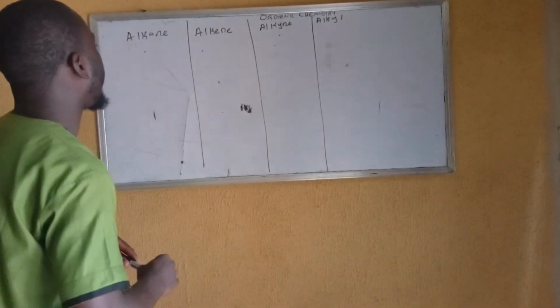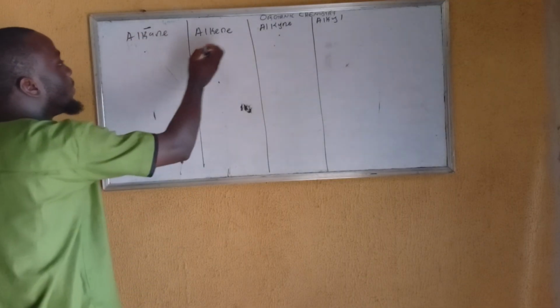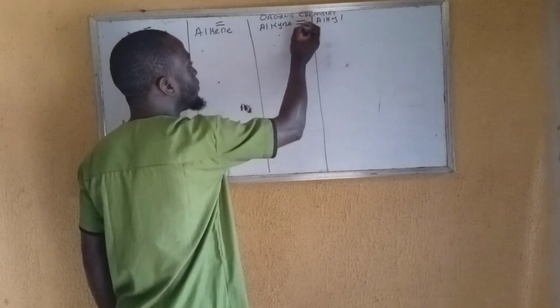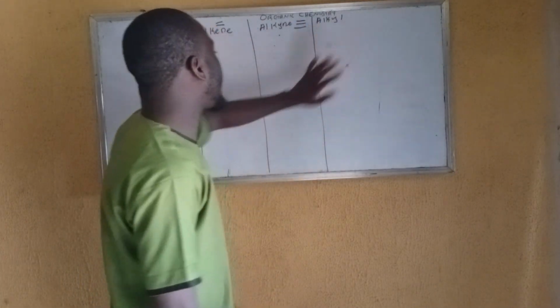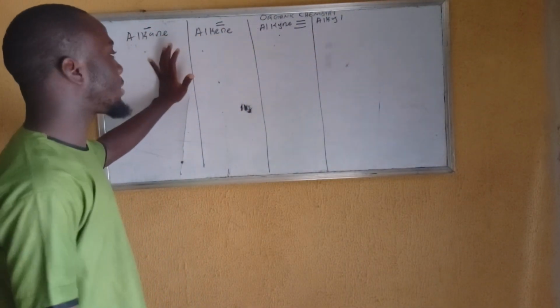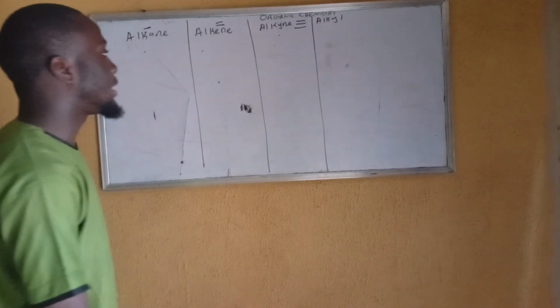Now, as I said earlier, this has a single bond. This one uses a double bond. This one uses a triple bond. This alkyl is extracted from alkane, so it also has a single bond. I'm going to explain it.